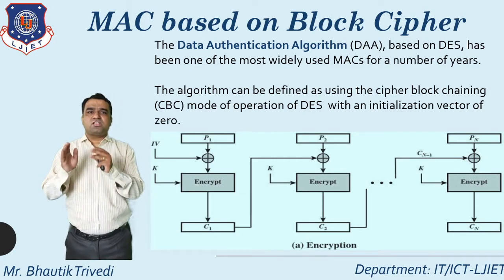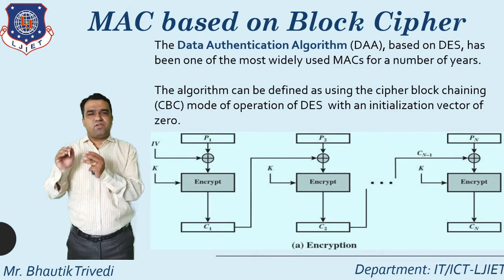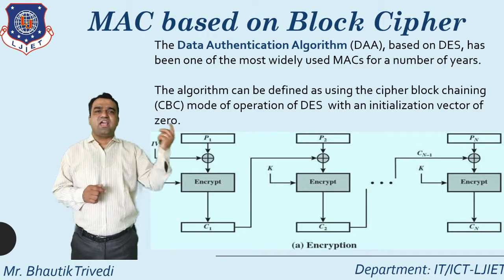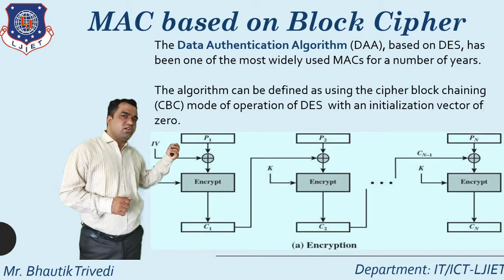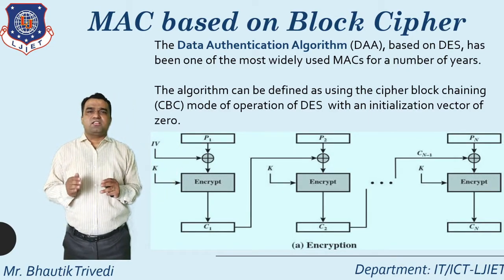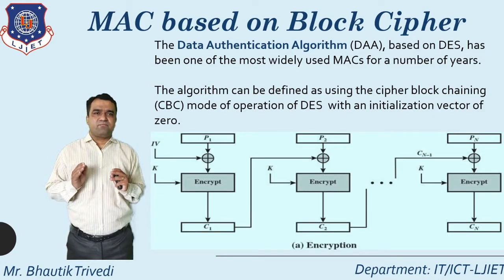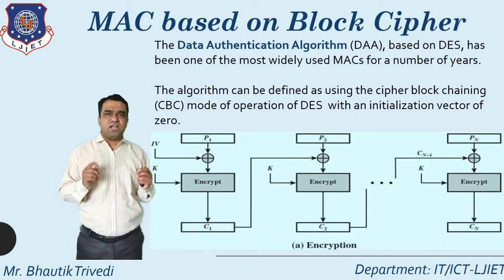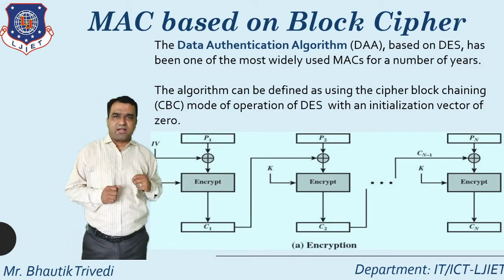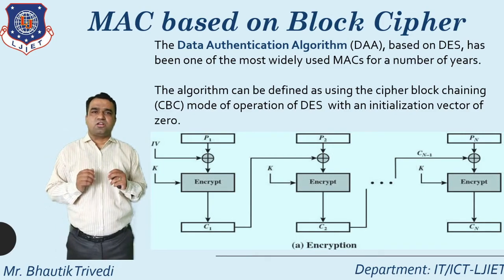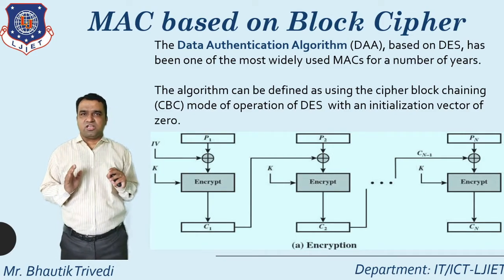It means using the ciphertext of the previous round, the output of the previous round, which is directly XORed with the next round. That's why this particular technique is known as CBC, cipher block chaining, and using this you can generate the concept of MAC. So that's the concept of the data authentication algorithm. I think up to this it is clear.